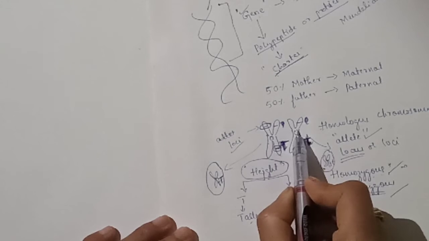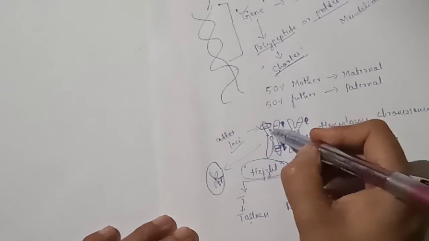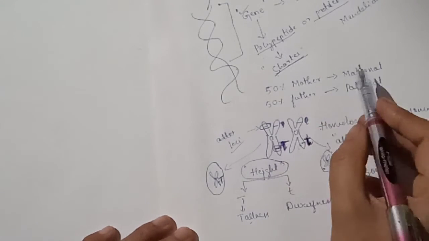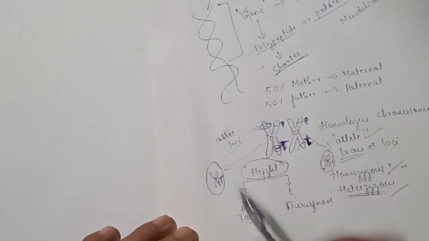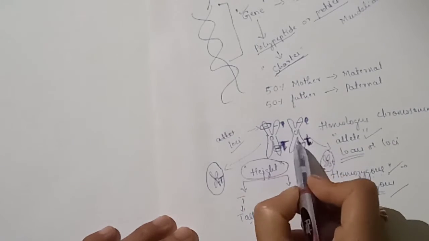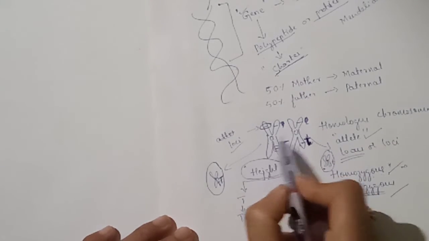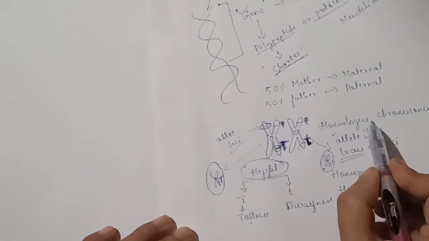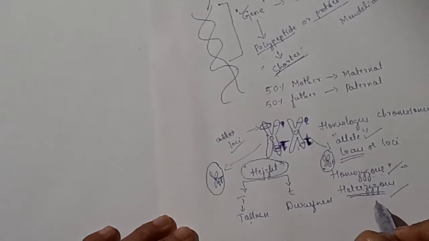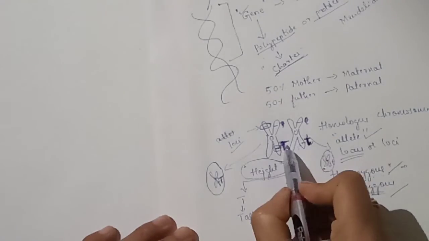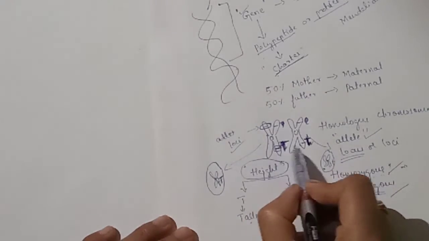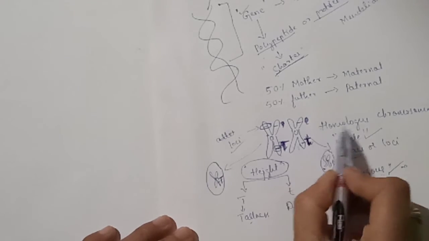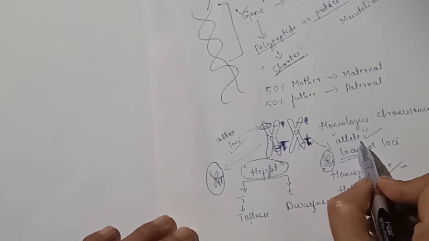A pair of similar chromosomes, one from mother and one from father, which look alike, similar in appearance, size and position of centromere, are called homologous chromosomes. An alternative form of a gene present on the same locus on homologous chromosome is called allele.